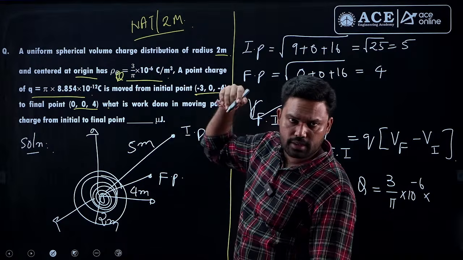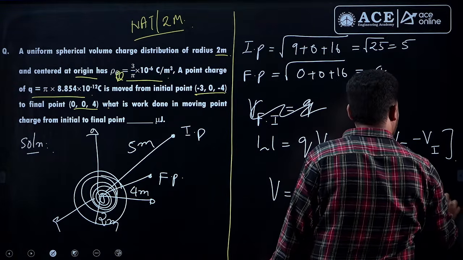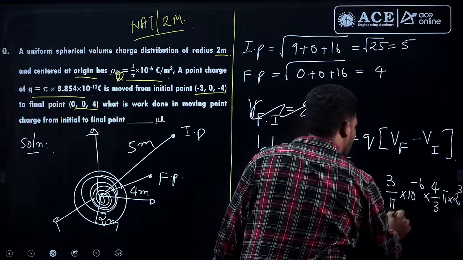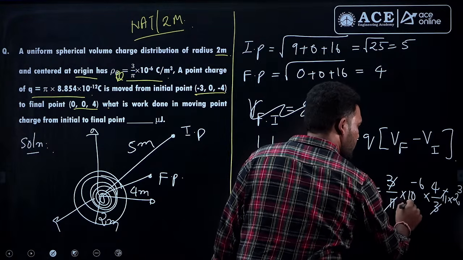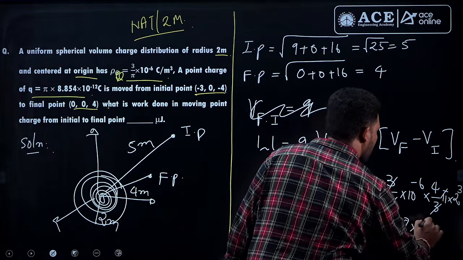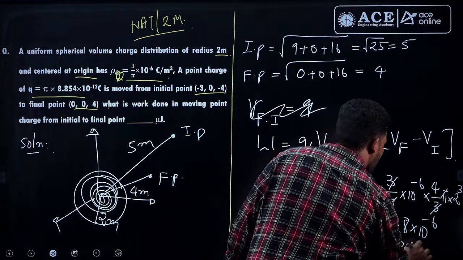Once you are outside, it will behave like a point charge. What is the volume of this? 4 by 3 pi r cube, with r is 2 cube. Fine. So, Q is equal to, pi will go, this one will go, this one will go. So, this will become 4 into 8 into 10 to the power of minus 6. So, this one is 32 microcoulombs.